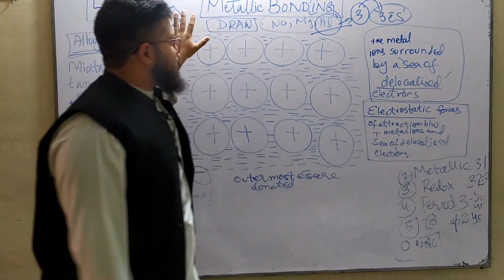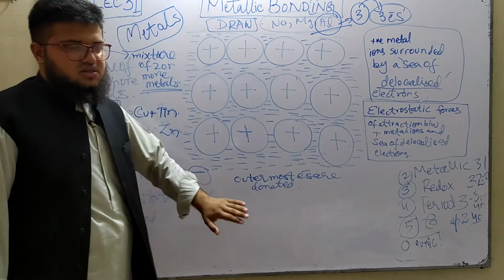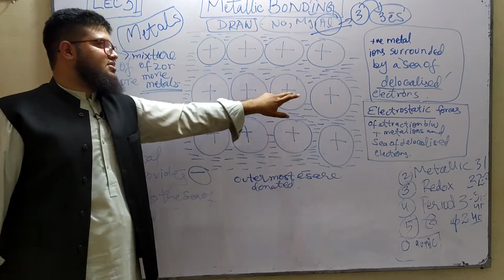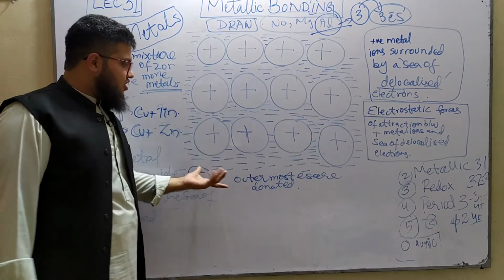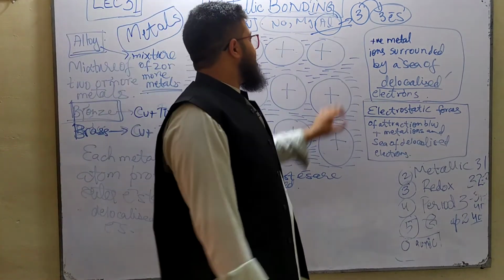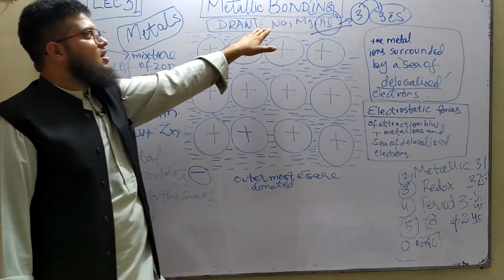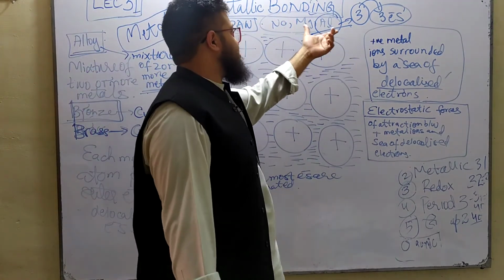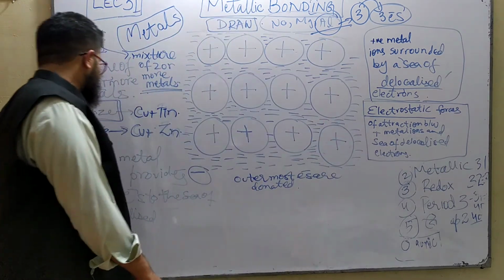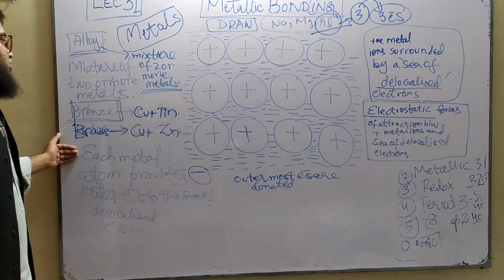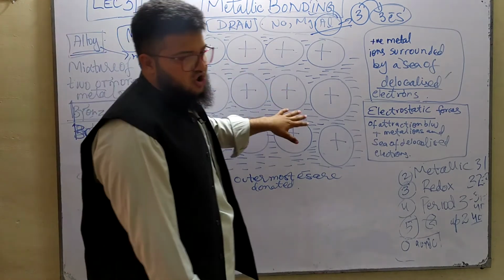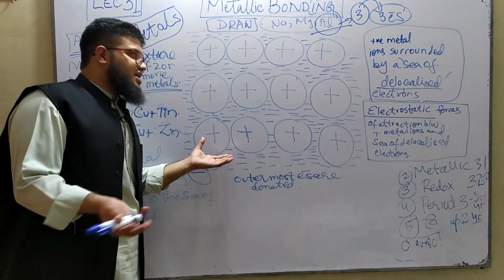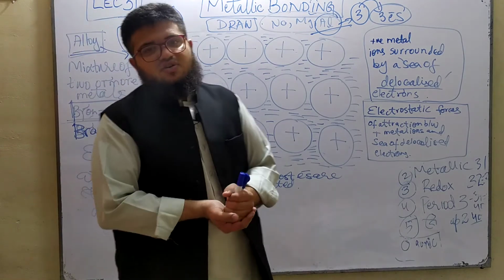So this brings us to the end. Okay, so you are asked to draw the structure of a metal, which is important. You must know what these signs represent. These are positive ions. You must know the delocalized electrons. You must know that it's the outer shell electrons that are provided to the sea of delocalized electrons. You should know the definition of an alloy and the diagram of an alloy, which I have not drawn over here. Okay, and then last but not the least, what are the different properties of metals?